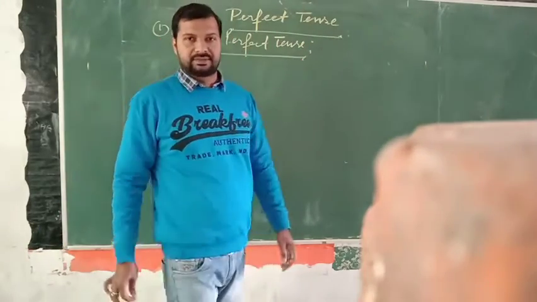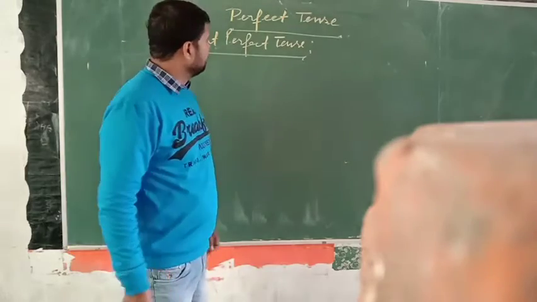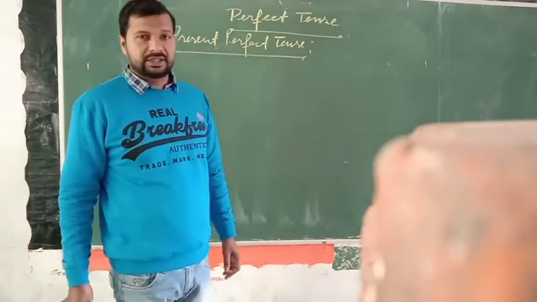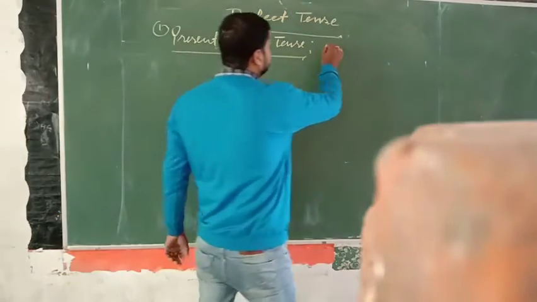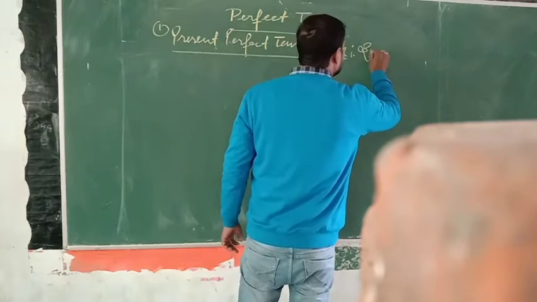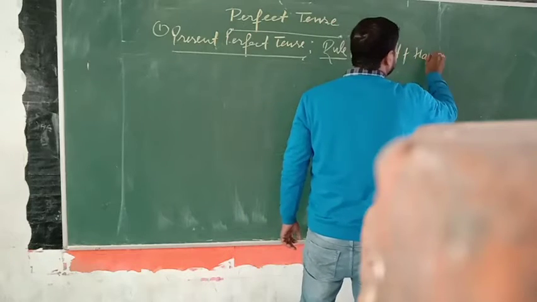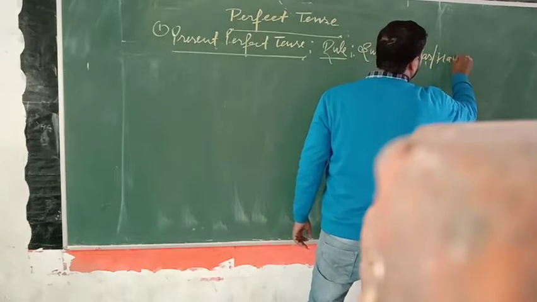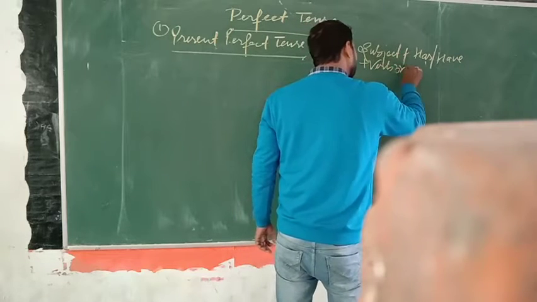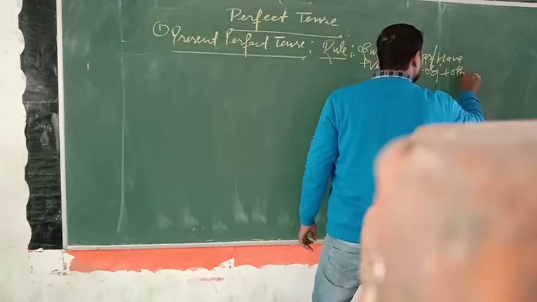Present perfect tense. Okay students, you see, at first in the present perfect tense its rule is: subject plus has/have plus verb third plus object.